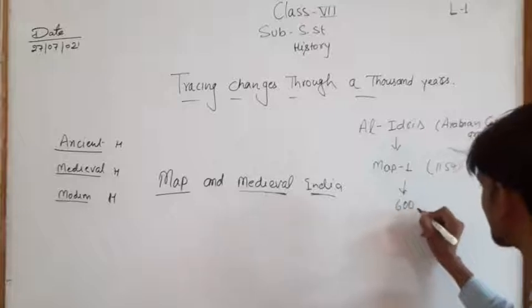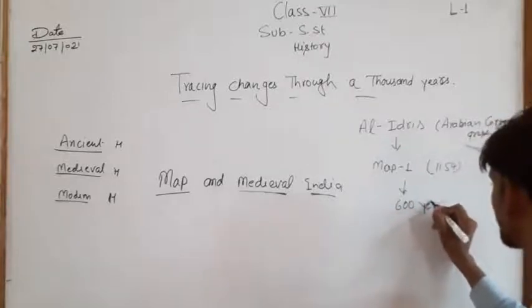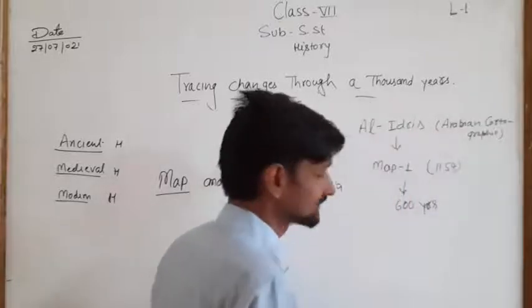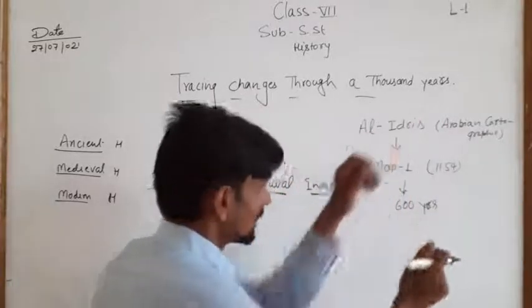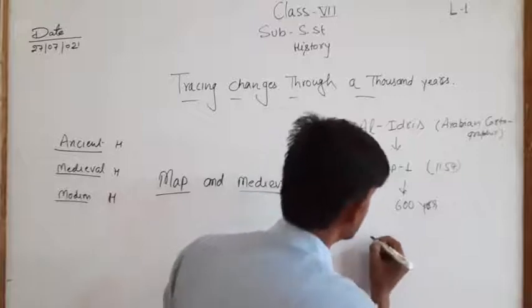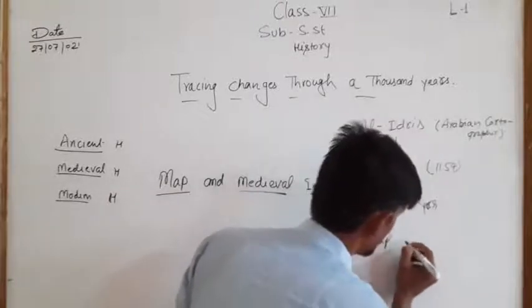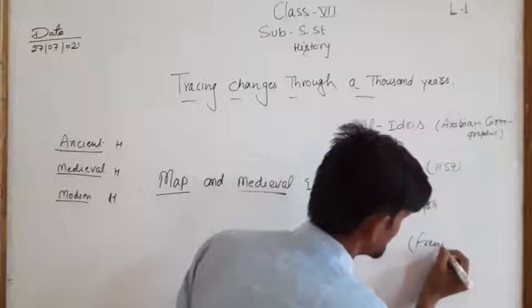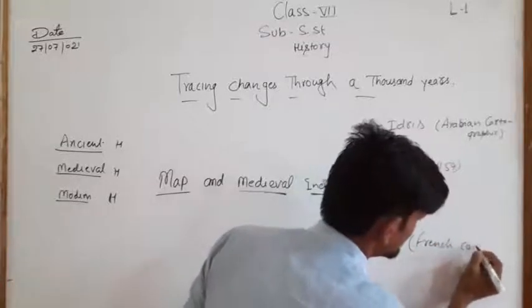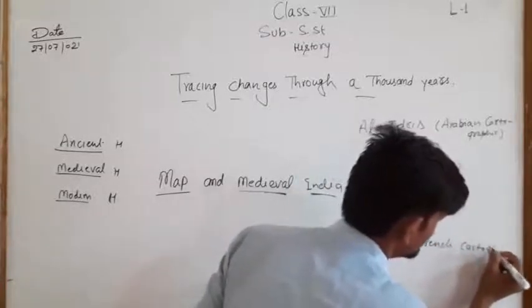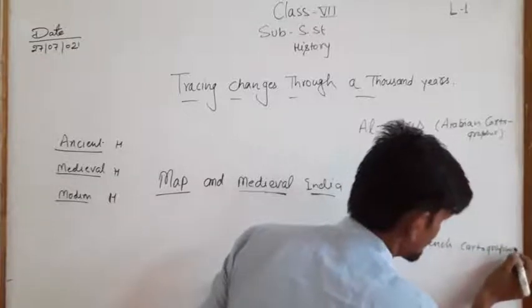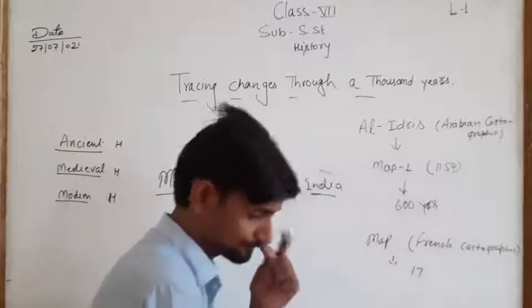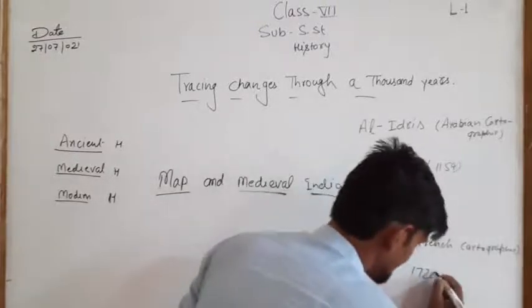And after 600 years, a French cartographer developed the map 2. It was developed by the French cartographer in 1720.